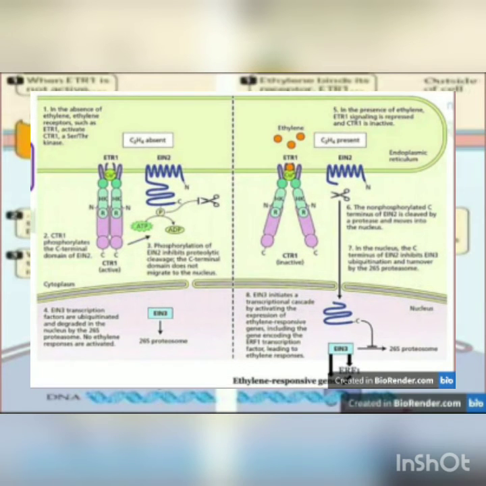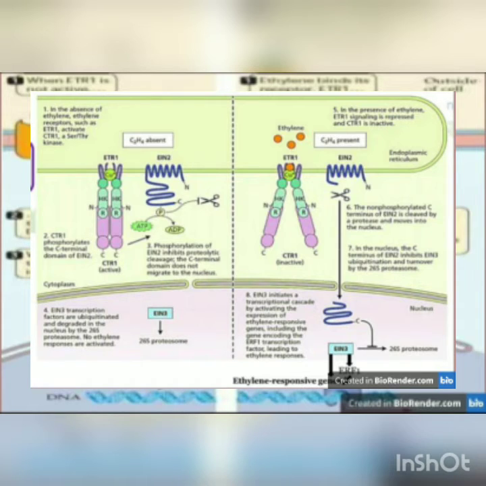Ethylene receptors are localized to the ER membrane and interact with two downstream signaling proteins, that is CTR1 and EIN2. CTR1 means constitutive triple response 1 and EIN2 means ethylene insensitive 2. Receptors work as homodimers held together by a disulfide bond. CTR1 is a negative regulator, a soluble serine threonine kinase that is always physically associated with the ethylene receptor. EIN2 is an ER transmembrane protein with a cytosolic C-terminal domain that is the target for CTR1 kinase activity. EIN2 is a positive regulator required to stabilize the transcription factor EIN3.